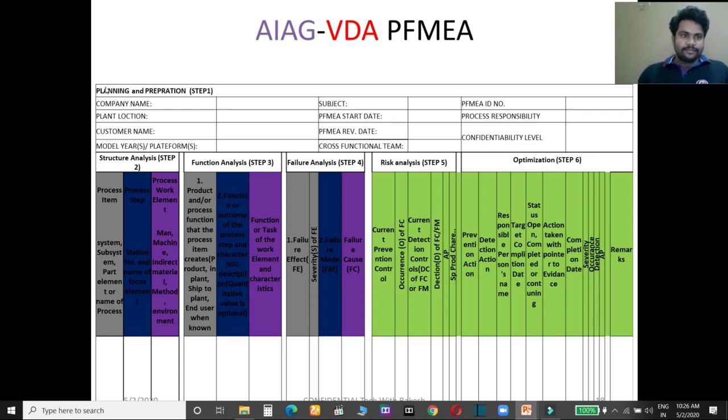In 6 steps this format has been prepared. First is the header, planning and preparation, step 1. Second is structure analysis step, then function analysis step, third failure analysis step, risk analysis and optimization. In a later slide we will discuss broadly what the planning and preparation step is.